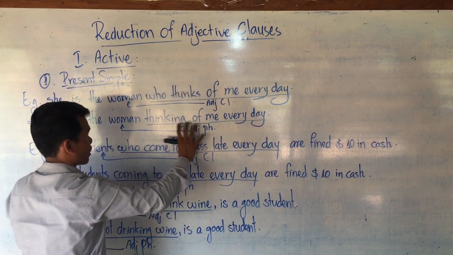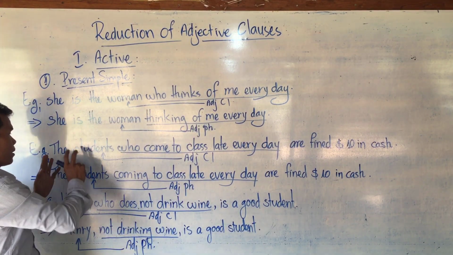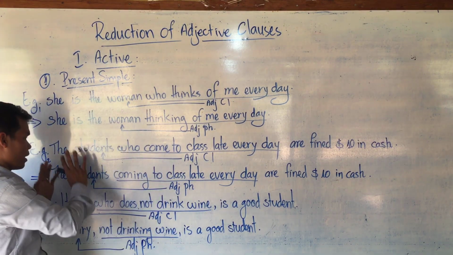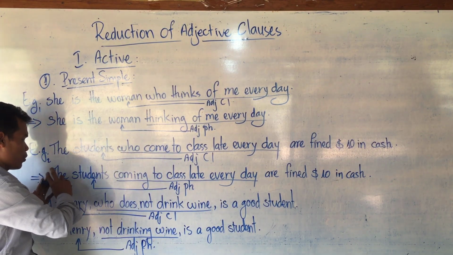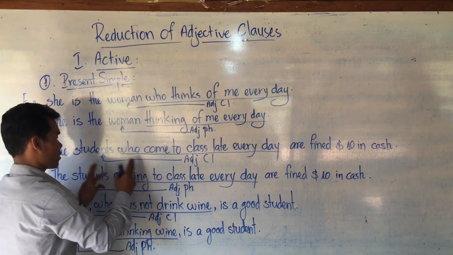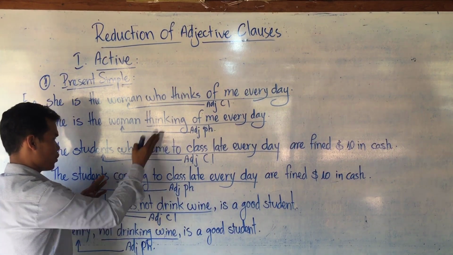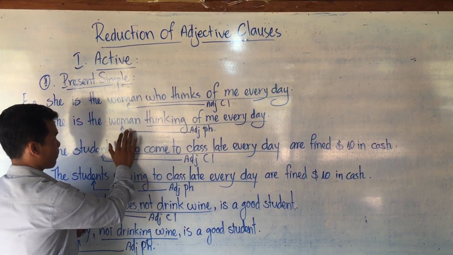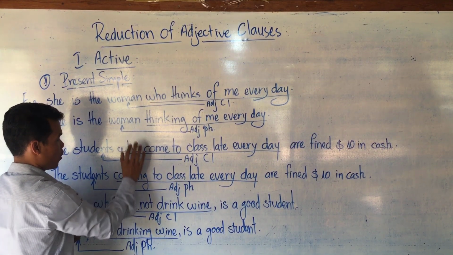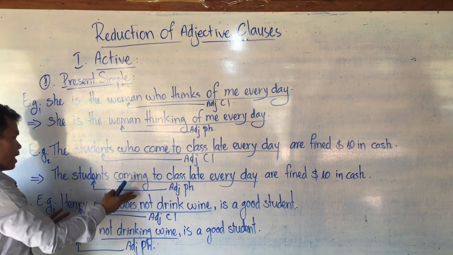From an adjective clause it changes to an adjective phrase or participial phrase. The second example too: The student who comes, but in order to write it as an adjective phrase, we write: the student coming to class late every day. Because who here is the subject that does the action, we have to change from comes to coming. You cannot delete who without changing the verb, so the verb has to be changed. Okay, it becomes an adjective phrase.